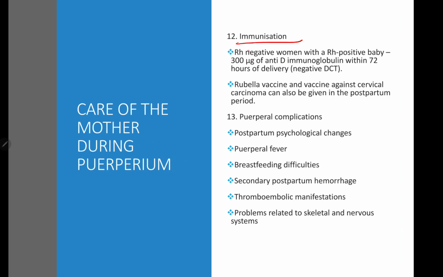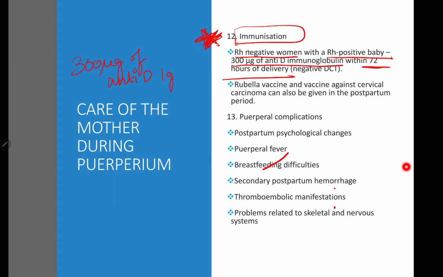So next, coming to immunization. Rh negative, very important. During the puerperium, immunization should be done. An Rh negative woman with an Rh positive baby: 300 microgram of anti-D immunoglobulin within 72 hours of delivery should be given.